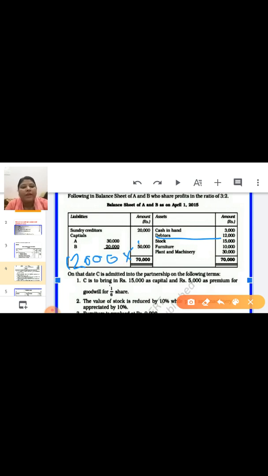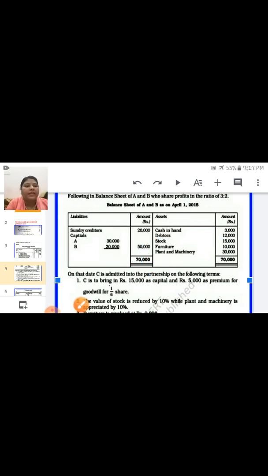If you remember, you already found this out in 11th standard trading and P&L account, provision for doubtful debt on sundry debtor. So with the same method you have to apply here. As we know provision is a liability and it will increase the liability, so you have to write down debit side. So 12,000 into 5%, 600 amount you have to write down debit side.